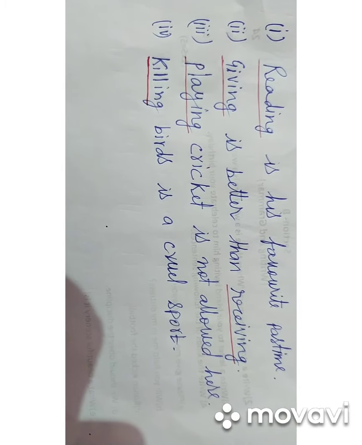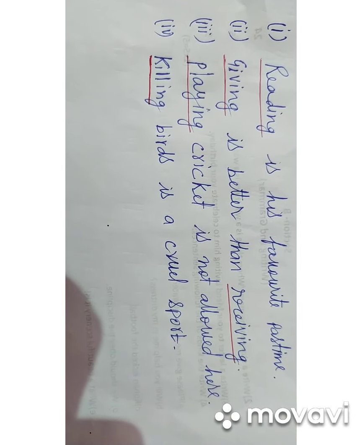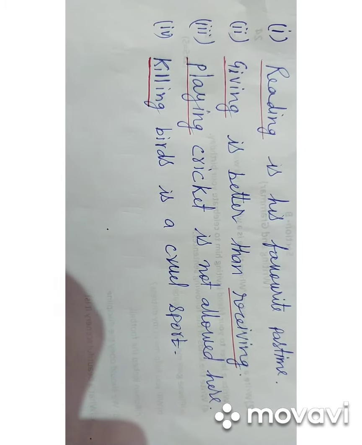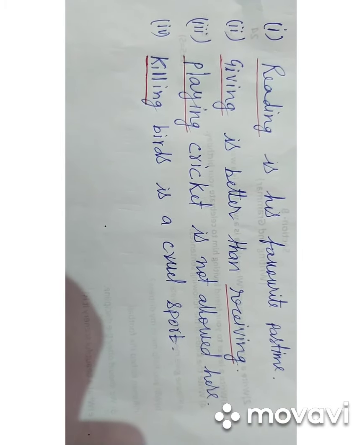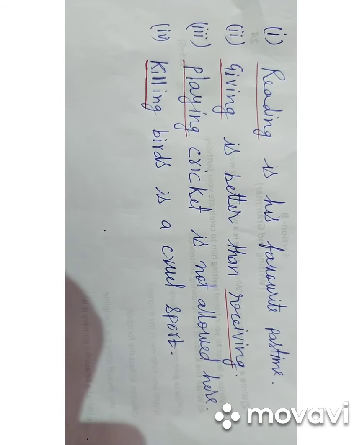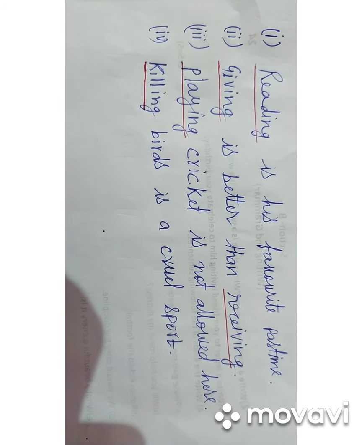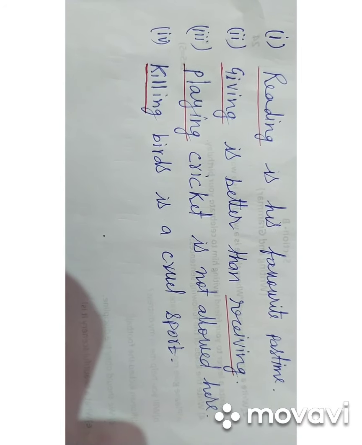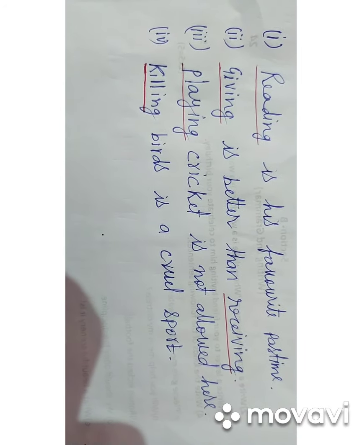Last example, killing birds is a cruel sport. The word killing is the gerund. By the word killing, we are not getting any sense in which the word killing can be used to modify the birds.